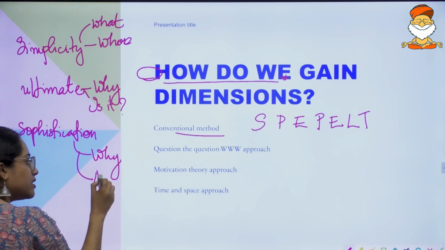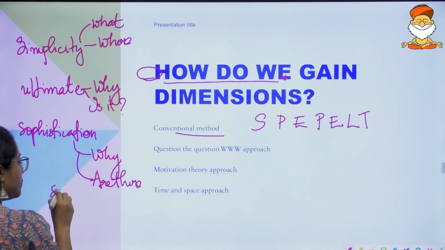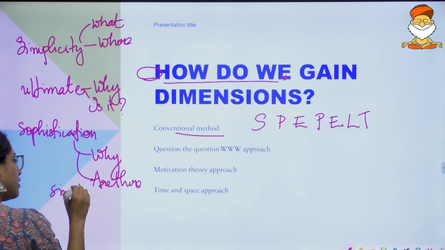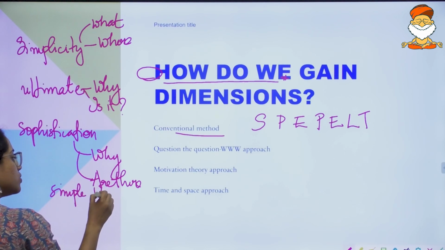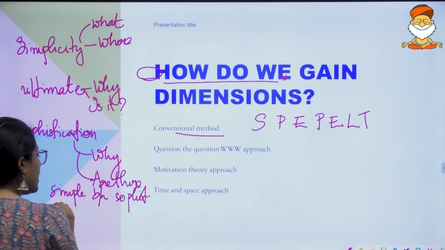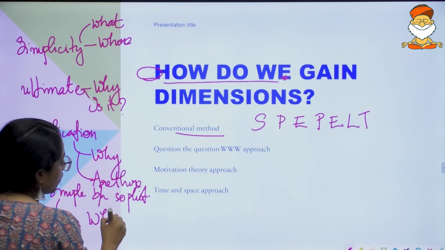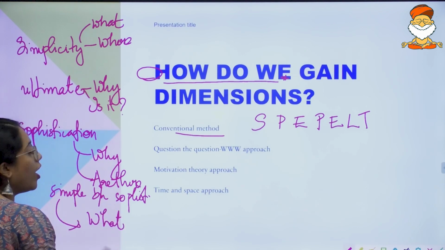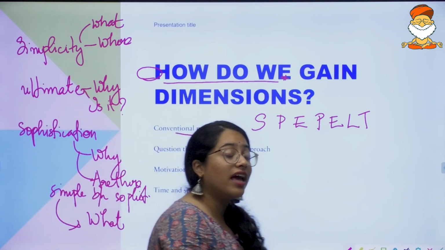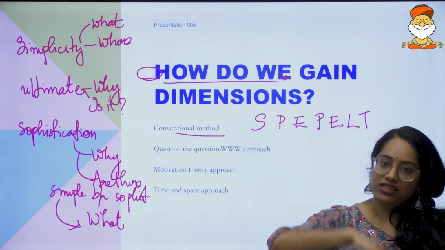Are there things which are simple but not sophisticated? And if there are such things, what is the problem for it? And on the other hand also, are there things which are sophisticated but not simple?